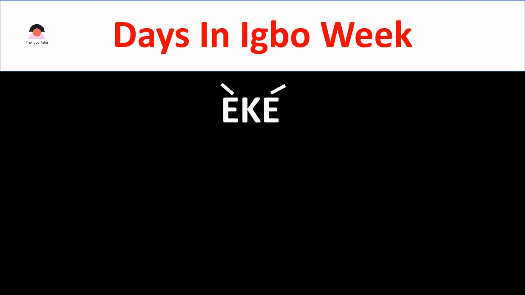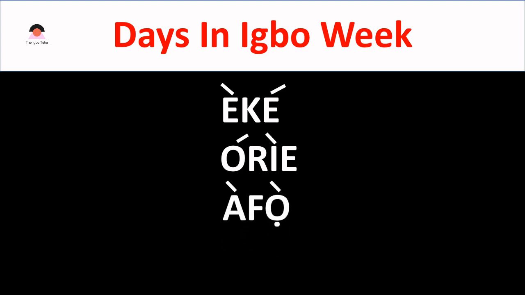Days in Igbo week. We have 4 days in Igbo week. Number 1 is Eke. Number 2 is Orie. Number 3 is Afo. And finally, we have Nkwo. Eke, Orie, Afo, Nkwo. Please remember to pronounce them according to their tone marks, otherwise you miss the sound.